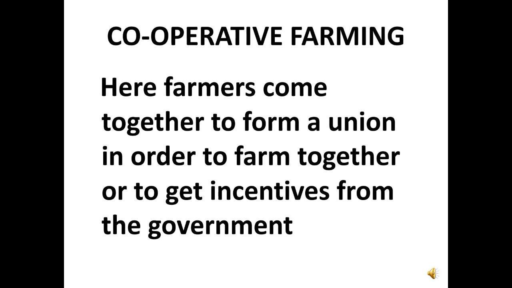Now the next one is cooperative farming. Here, farmers come together to form a union in order to farm together or to get incentives from the government. So different farmers come together, pool their resources and farm together as cooperative farmers. Or they come together to form a union in order to get incentives such as loans, fertilizers, and farm inputs from the government.